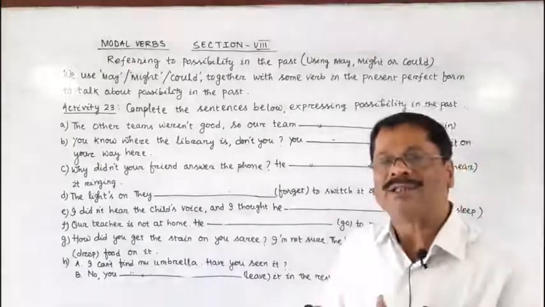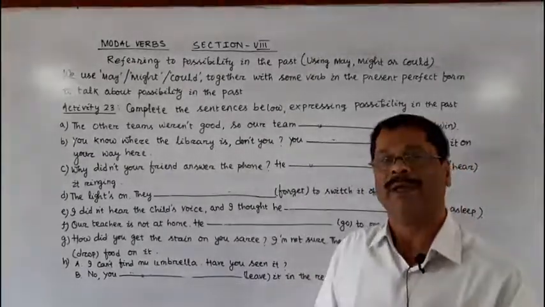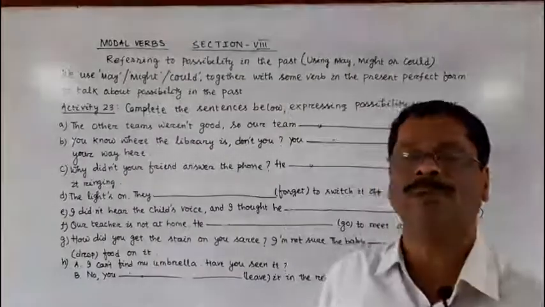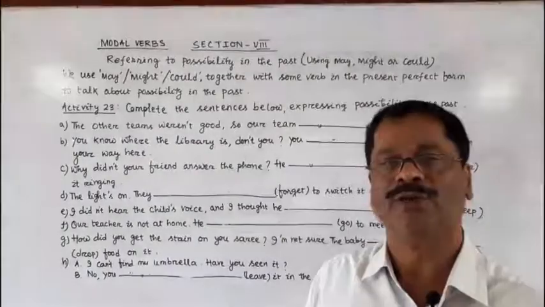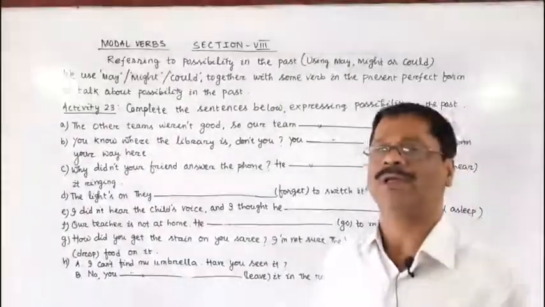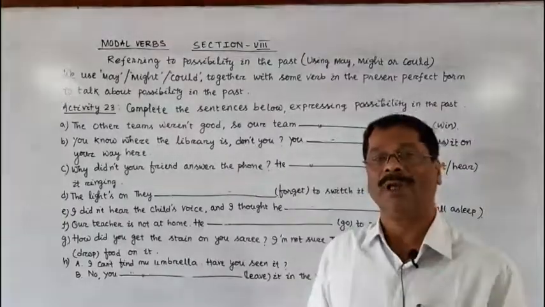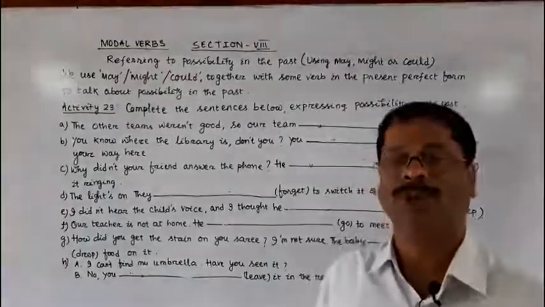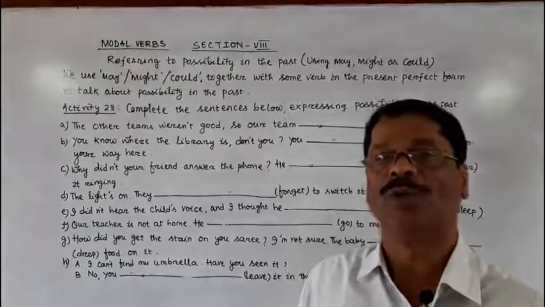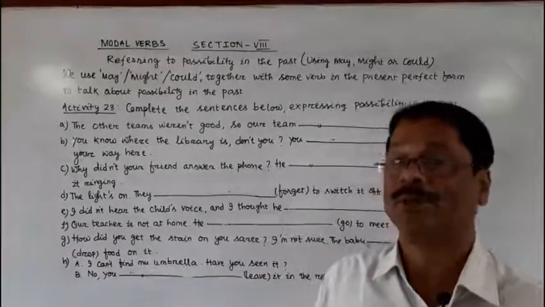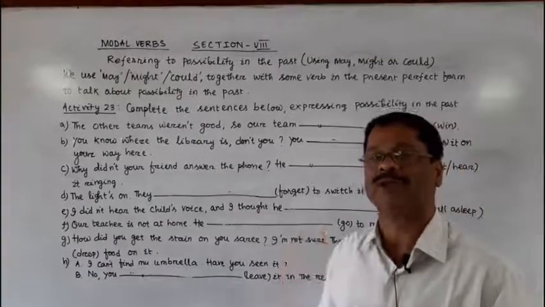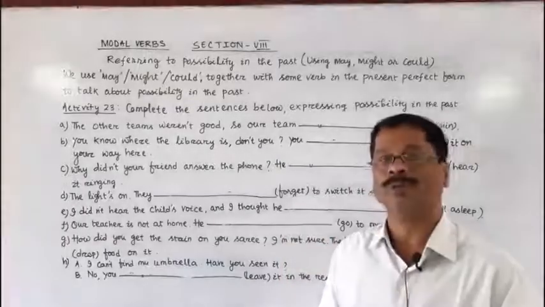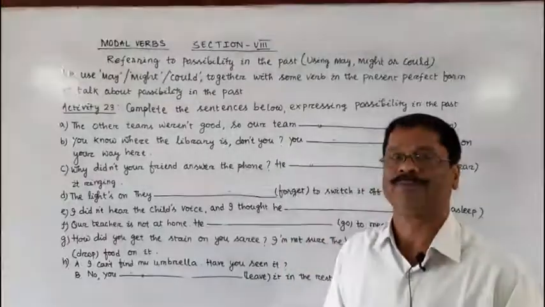When we are less sure than may, we use the modal verb might. Might is used when we are less sure than may. Similarly, could is used when we are less sure than might to indicate present possibility or future possibility.